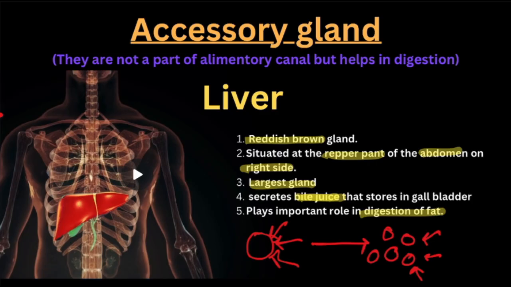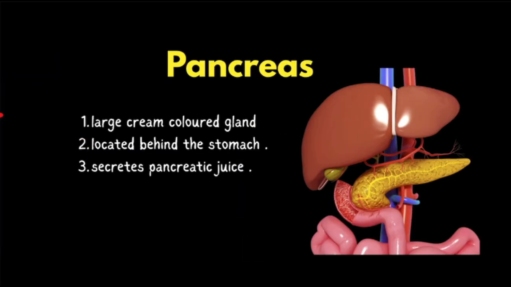Now the next thing is the pancreas, and this is the last gland of our digestive system. Pancreas is nothing but a large cream colored gland. इसका कलर होता है क्रीम कलर का, ठीक है, लाइट वाइट कलर का. और ये स्टमक के पीछे located है. It is located behind the stomach. ये रहा हमारा लीवर, this is the liver, और ये रहा हमारा पैनक्रियस. Okay, this is the pancreas.